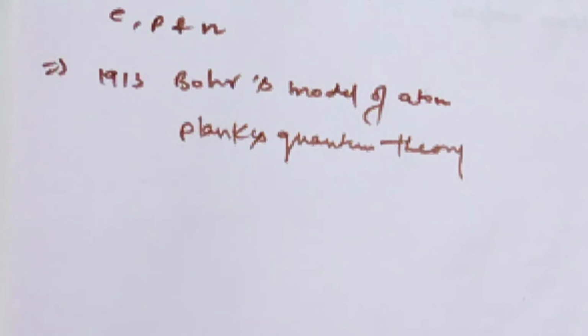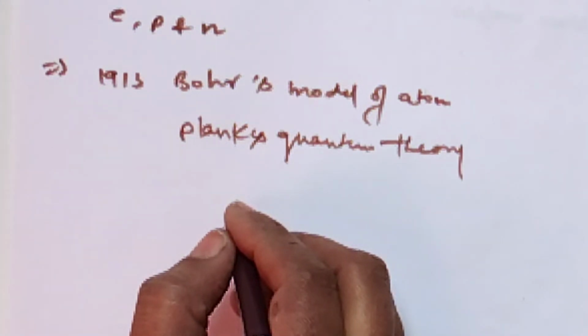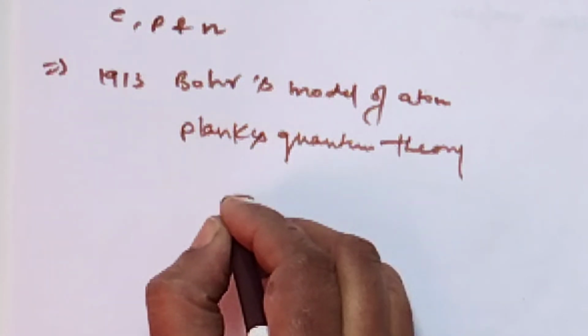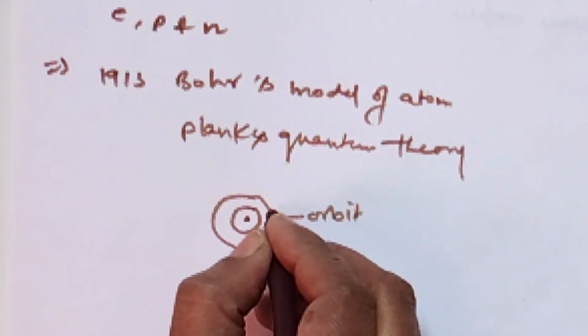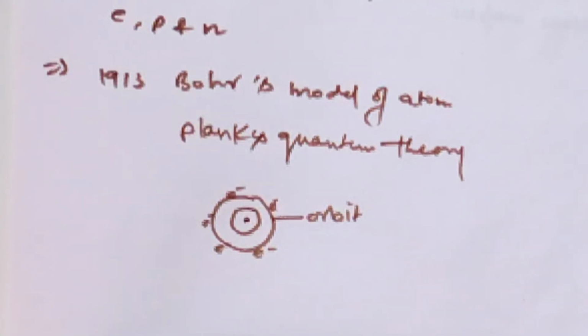It is based on the concept of quantization of energy, that is, electrons move around the nucleus along definite circular paths called orbits. This is an orbit. An electron moves in this circular path.